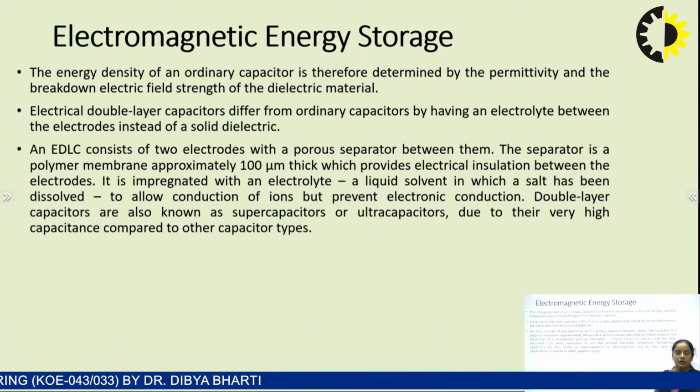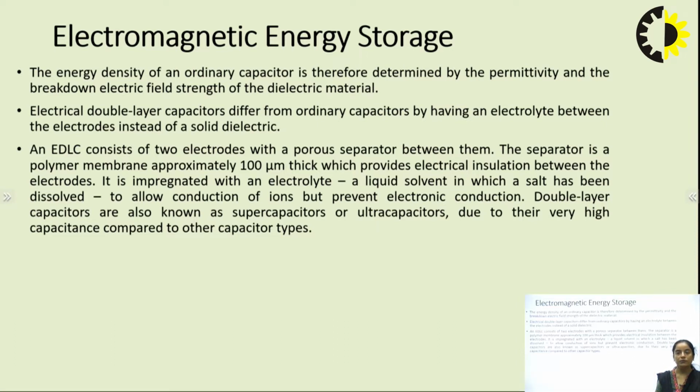Electrical double layer capacitors differ from ordinary capacitors by having an electrolyte between the electrodes instead of a solid dielectric. So how does this differ?